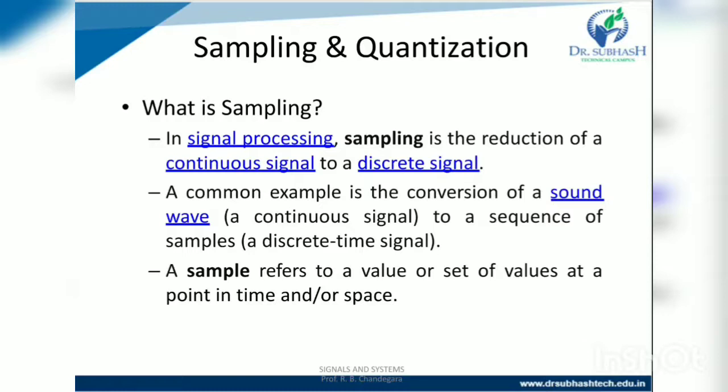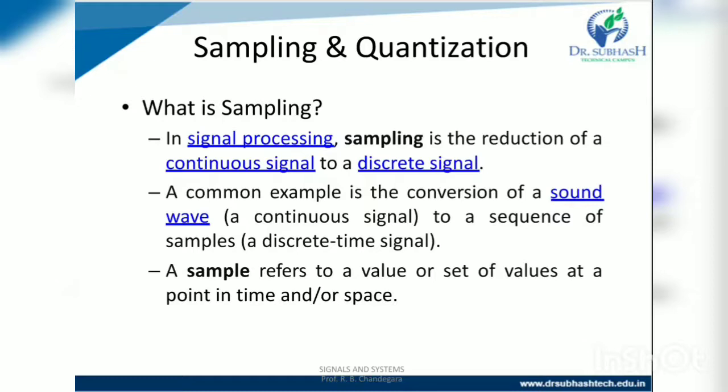Sampling, as its name suggests, can be defined as taking samples of the signal over the x-axis. Sampling is done on the independent variable. In the case of a mathematical equation, the sampling is done on the x variable. We can also say that the conversion of the x-axis to digital is done under sampling.